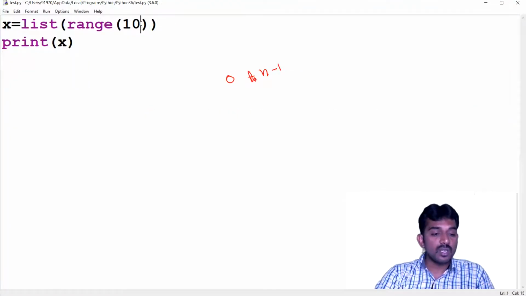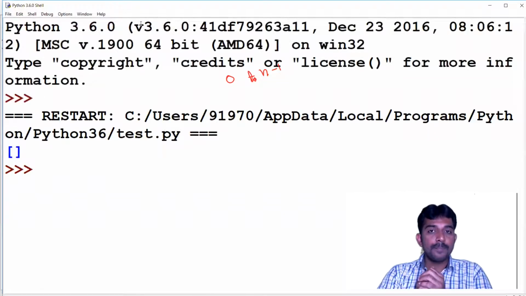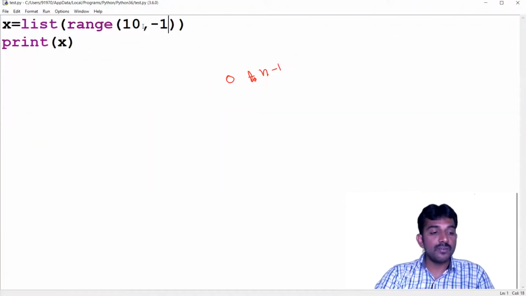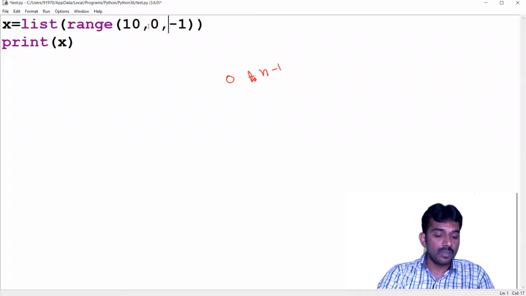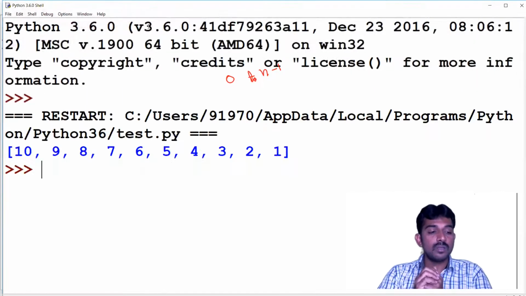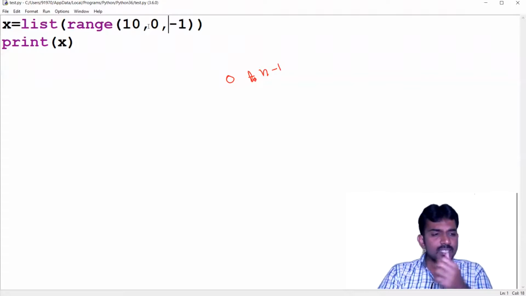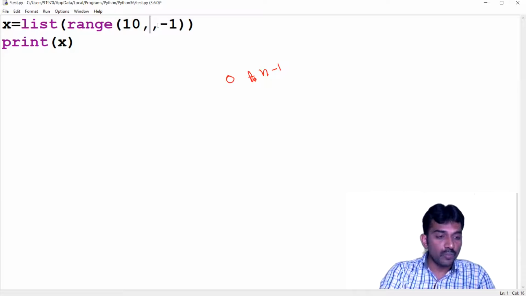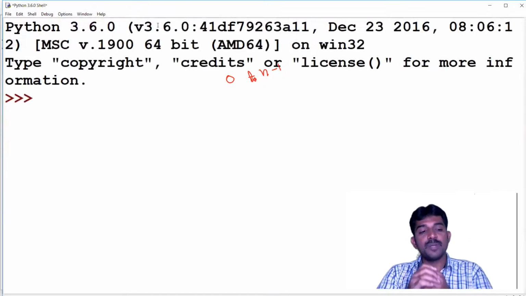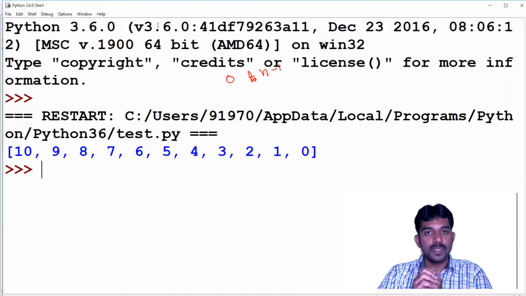For example, sir, if I want to print the data in reverse order, means 10 to 0. If you want to print 0, you go for -1. Then see, it will print 0 also, in reverse order, right?